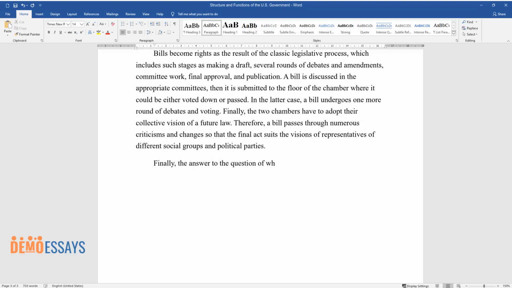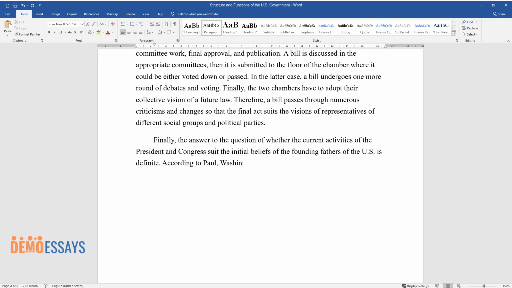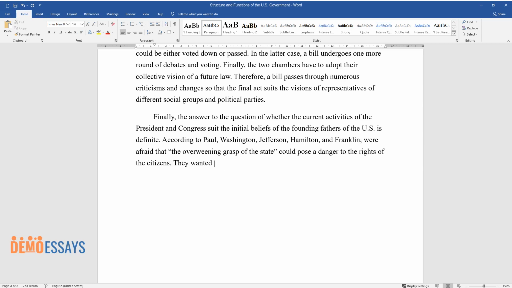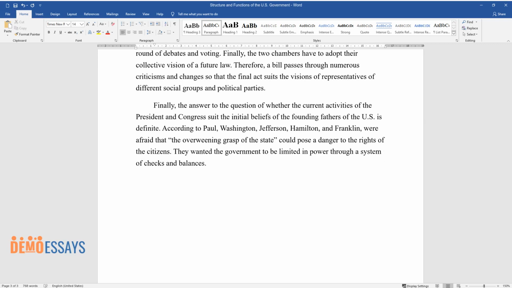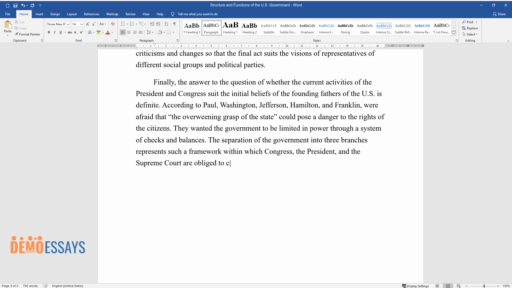Finally, the answer to the question of whether the current activities of the President and Congress suit the initial beliefs of the Founding Fathers of the U.S. is definite. According to Paul, Washington, Jefferson, Hamilton, and Franklin were afraid that the overweening grasp of the state could pose a danger to the rights of the citizens. They wanted the government to be limited in power through a system of checks and balances. The separation of the government into three branches represents such a framework within which Congress, the President, and the Supreme Court are obliged to consider each other's opinions.